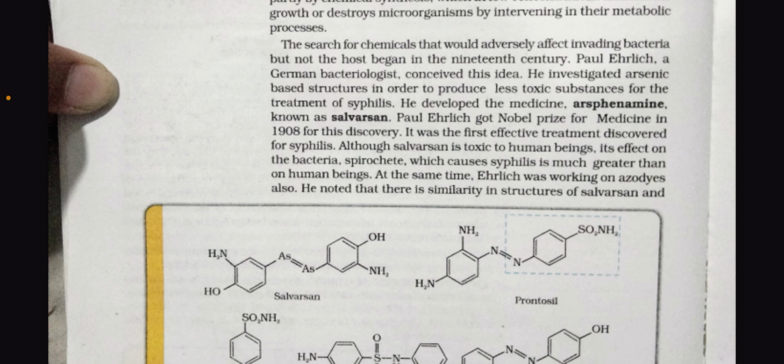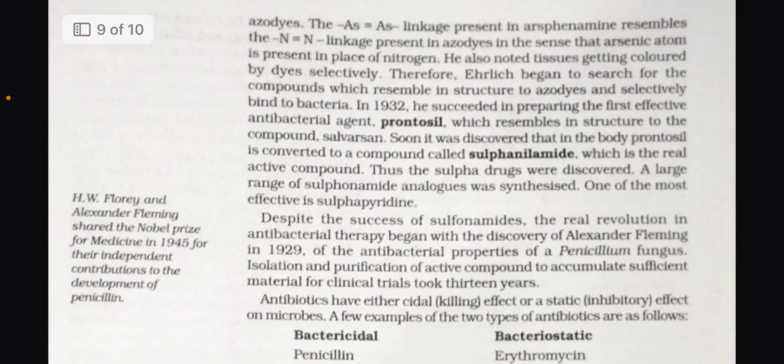Although Salvarsan is toxic to human beings, its effect on the bacteria spirochete which causes syphilis is much greater than on human beings. At the same time, Ehrlich was working on the azo dyes also. He noted that there is a similarity in the structure of Salvarsan and azo dyes. The As double bond As linkage present in arsphenamine resembles the linkage in the azo dyes, in the sense that the arsenic atom is present in place of the nitrogen atom. He also noted that the tissues get colored by the dye selectively.